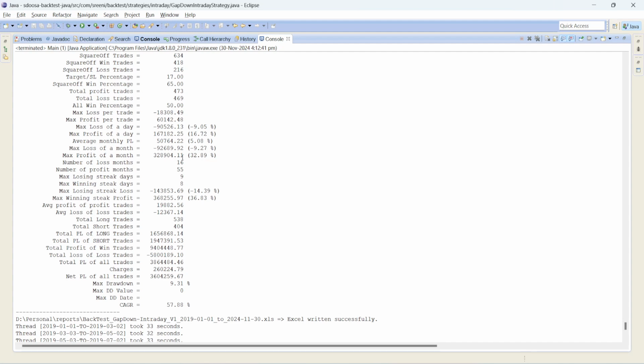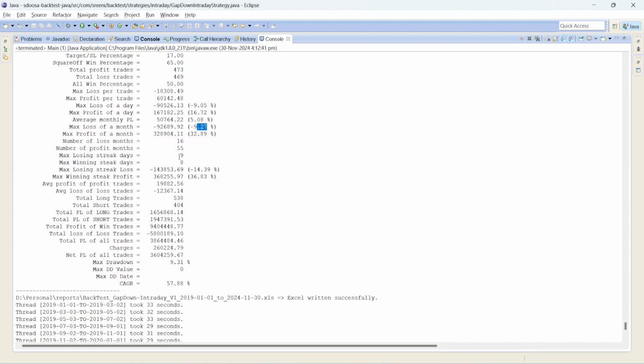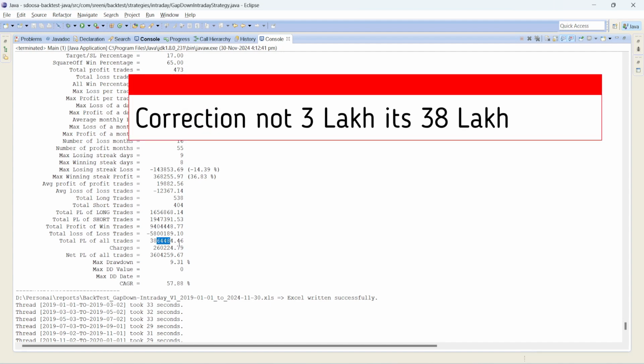The max profit of a month is 32%, max loss of a month is 9%, and the max risk taking is minus 14%. This is the total P&L of long trades, and this is the overall P&L of short trades. And the P&L is actually 2,86,000. This is without considering compounding.